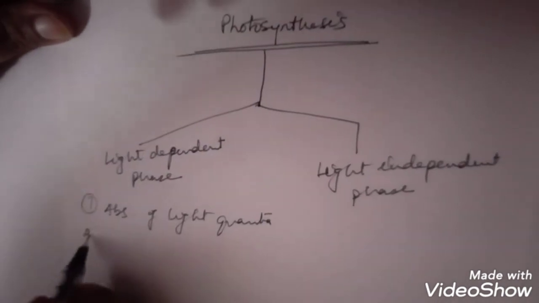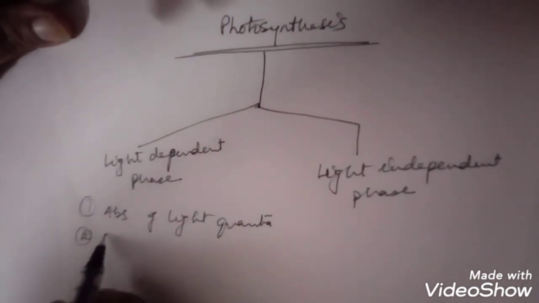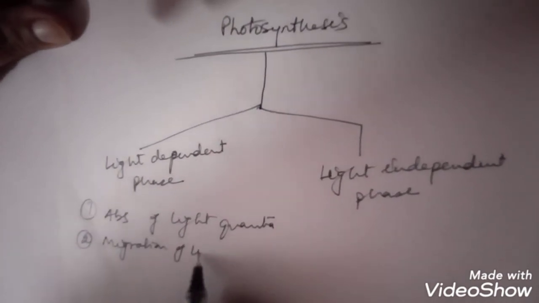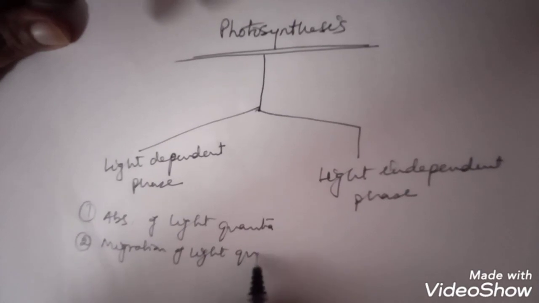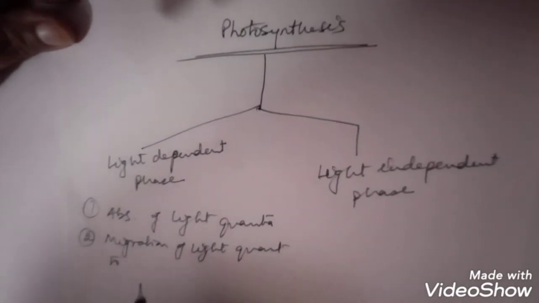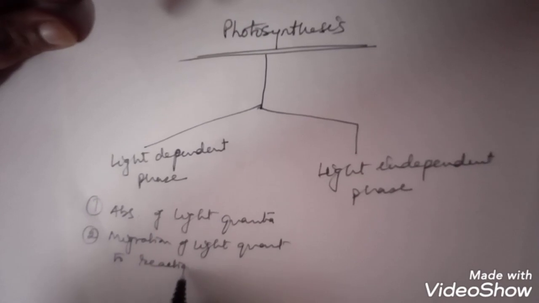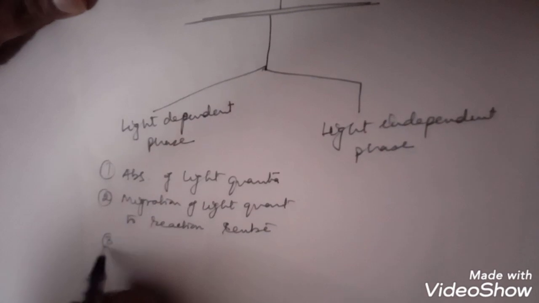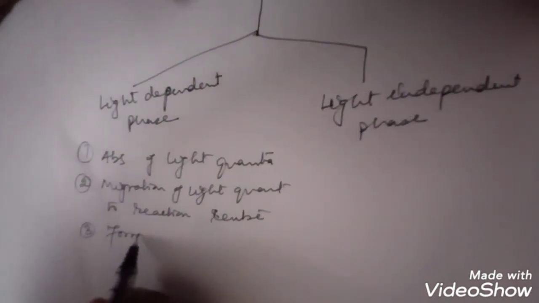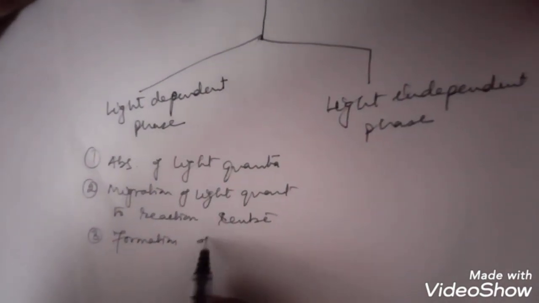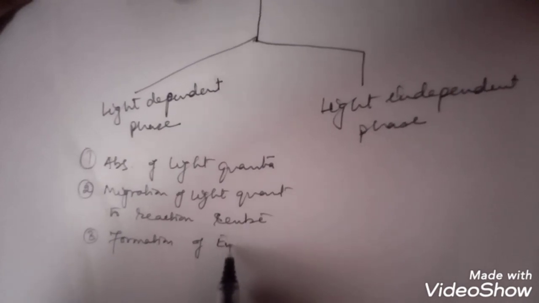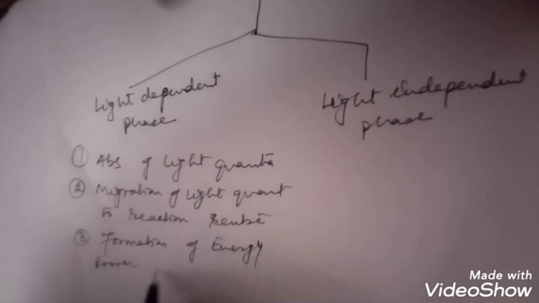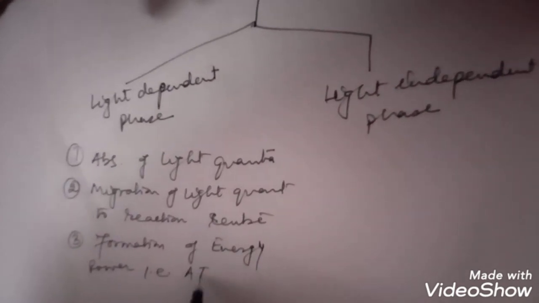The second step is the migration of light quanta to the reaction center, and the third step is the formation of energy power, that is ATP.